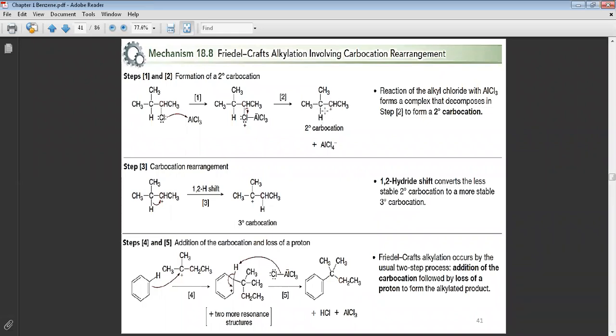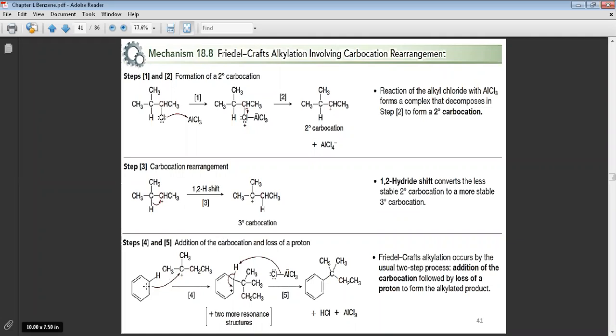1,2 hydride shift. This hydrogen with its electron pair will be converted to the neighboring carbon. Okay? That means it gives you a tertiary carbocation. This tertiary carbocation will react with the benzene ring.